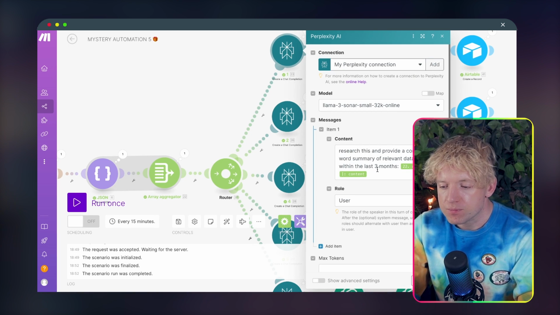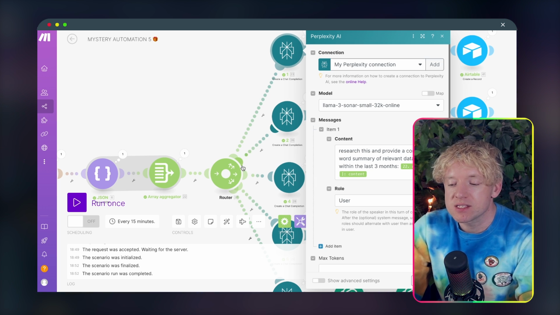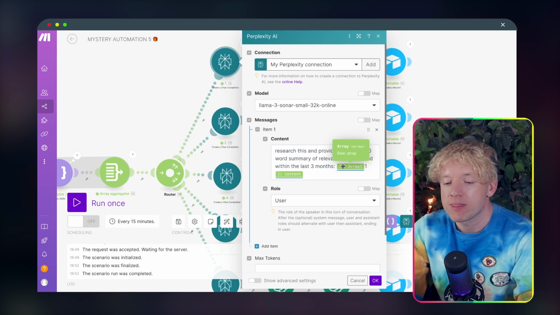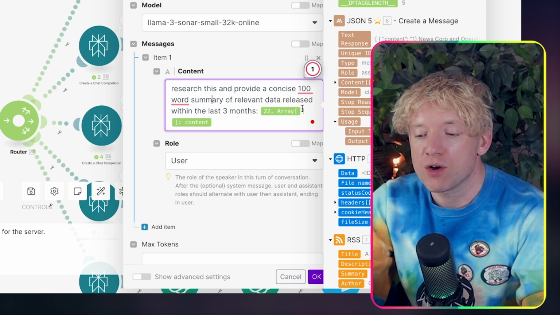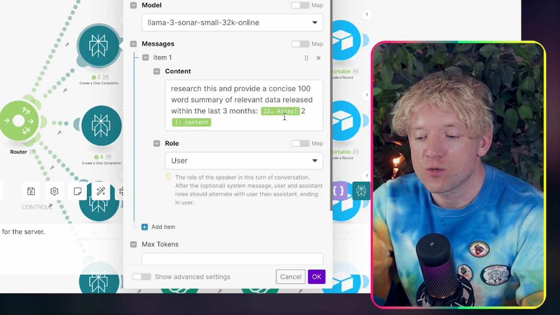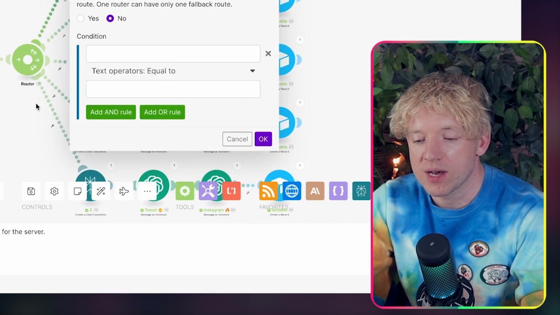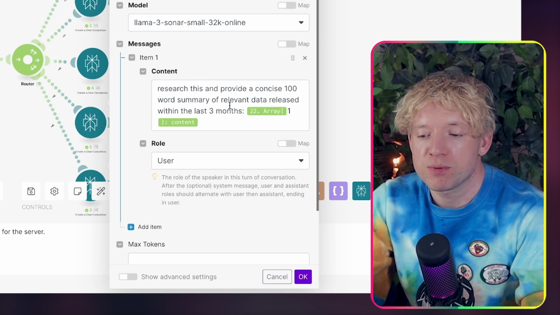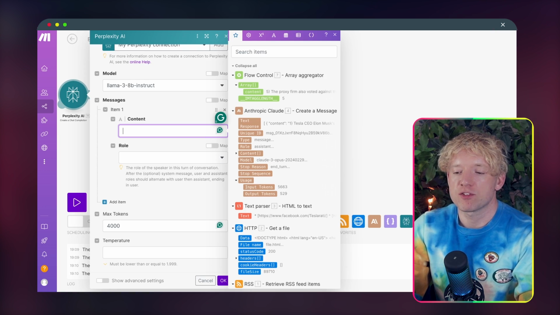Look, you click on it and you're going to say, research this and provide a concise 100-word summary of relevant data released within the last 3 months. And then we specify this. And look, that's 22.array1 with content. This one's 22.2 content. This one's 22.4 content. And then I'll go down, it'll be a 5. There you go, boom. So essentially we grab this and we just put that in, okay? And that's the kind of structure we need for it.